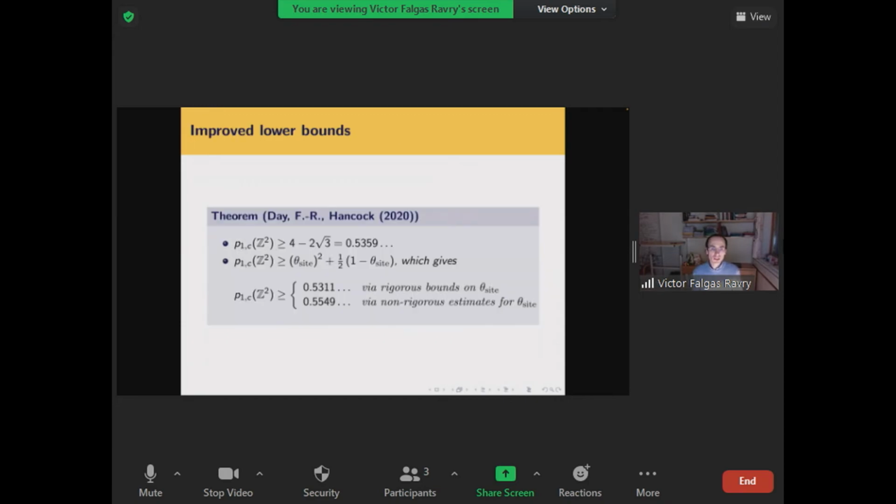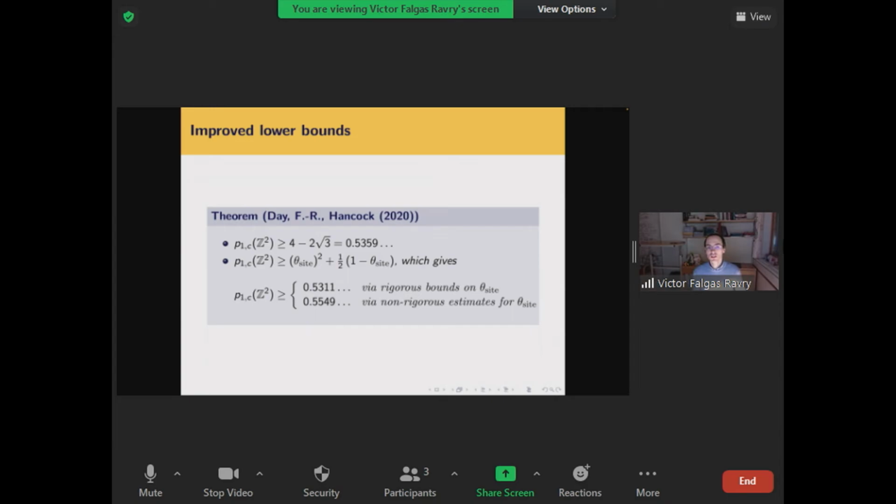And since I'm running out of time, let me finish by saying that with my postdoc Nick Day and visiting PhD student Robert Hancock, we improved the lower bound; we actually gave two different constructions.